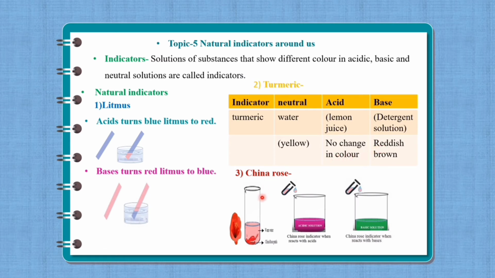Number 3 is China rose indicator. If we add China rose petals to warm water, within a few hours its color changes to red. This red color solution is used as an indicator for the detection of an acid or base. If we add this red color solution to an acidic solution, its color changes to dark pink. If this red color solution is added to a basic solution, its color changes to green.